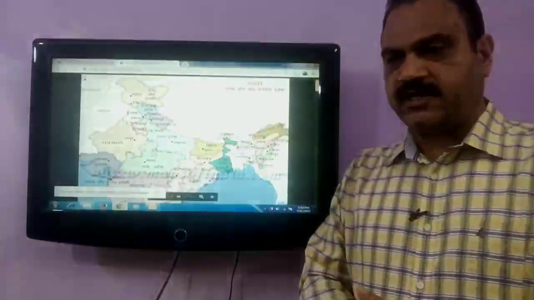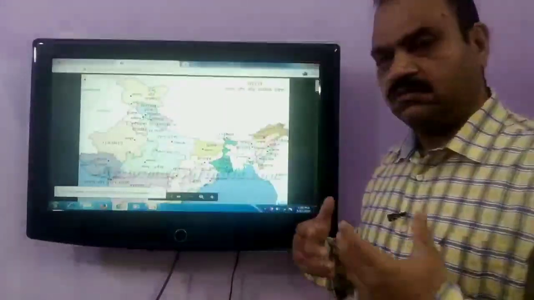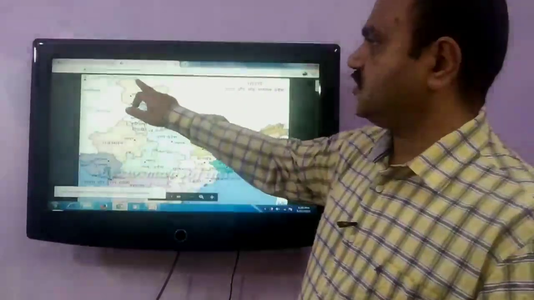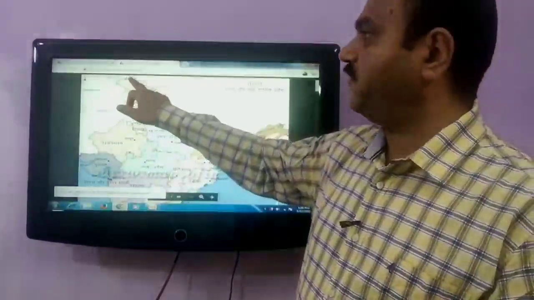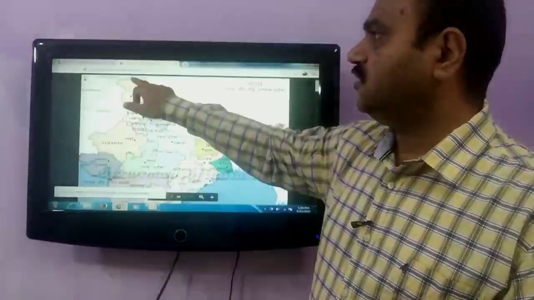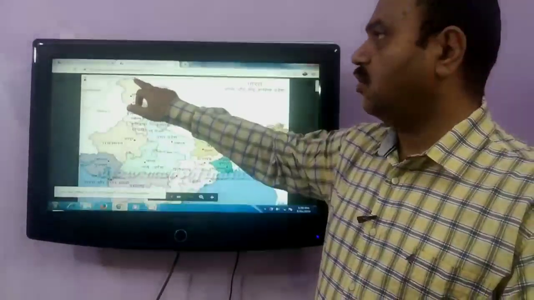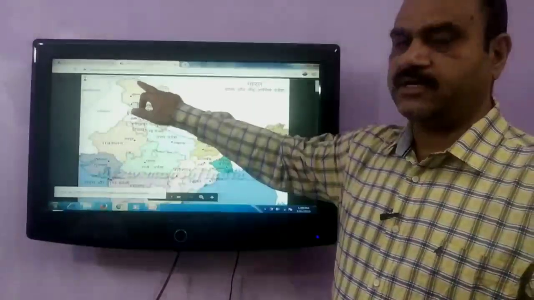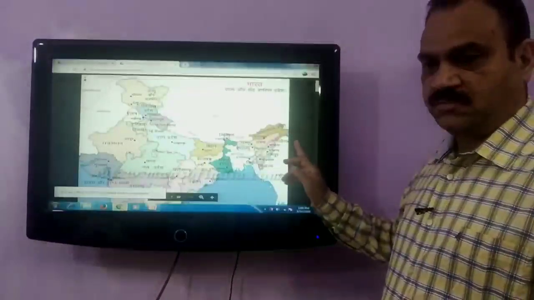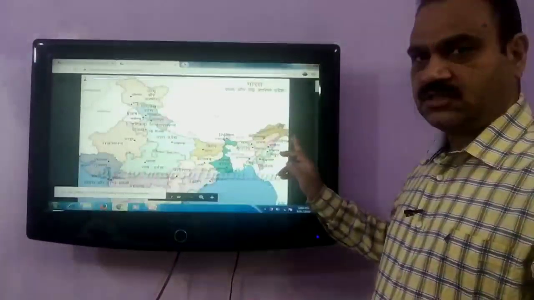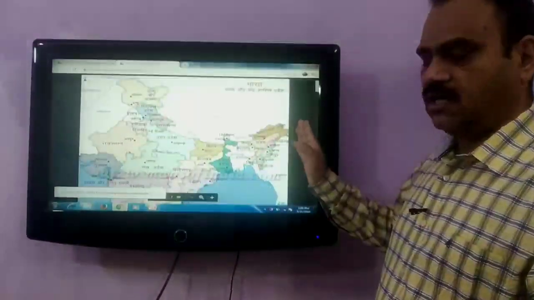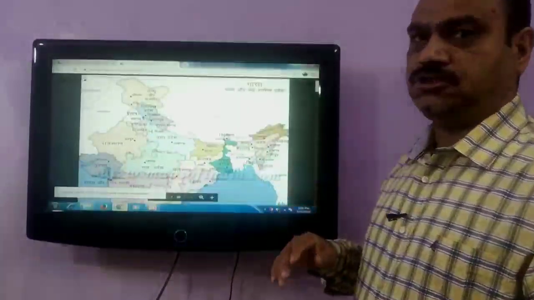Now we have to understand the location of India on the globe through this map. Here you see that this is the northernmost boundary of India, 37°6' north. And here you see this is the easternmost, in the state of Arunachal Pradesh, 97°25' east is the easternmost longitude of India.